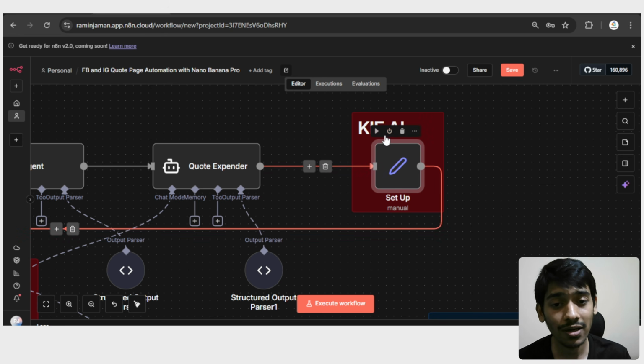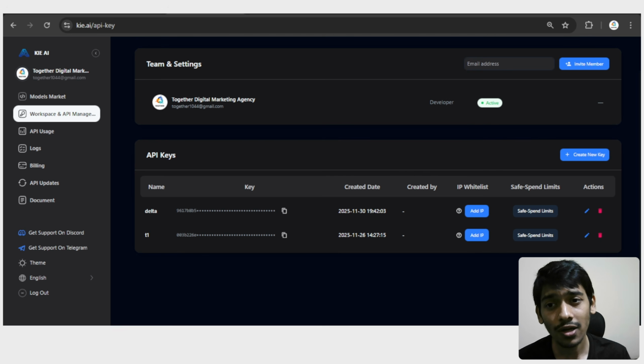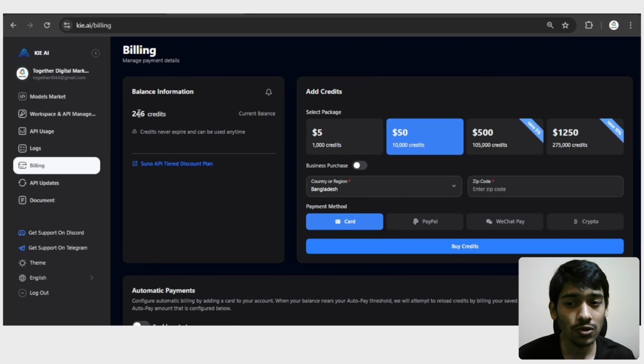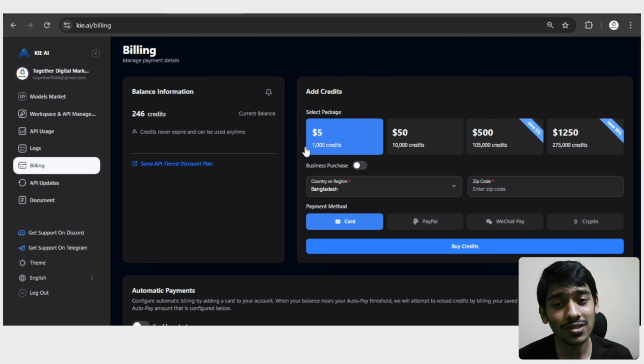So again, the Kai AI API is not free. To actually get access to Kai AI for the image generation, go to the place of billings, and from the subscription just go with any of the subscriptions that fit for you. For one image generation it takes almost 24 credits, something like this. And for $5, as you can see, they give you 1000 credits. So you can understand that by spending just $5 you can generate almost 55 images using Nano Banana Pro, and that's very cheap, right?